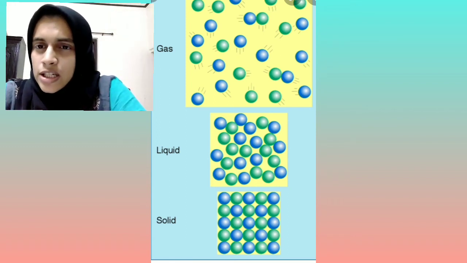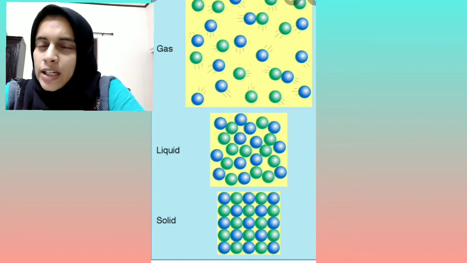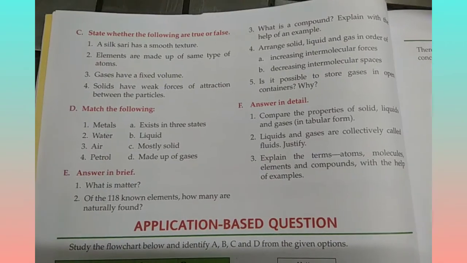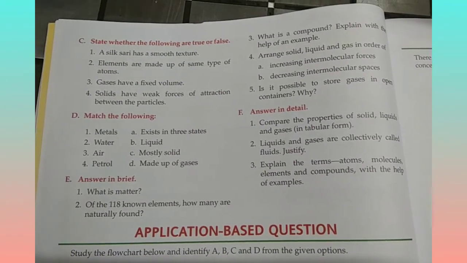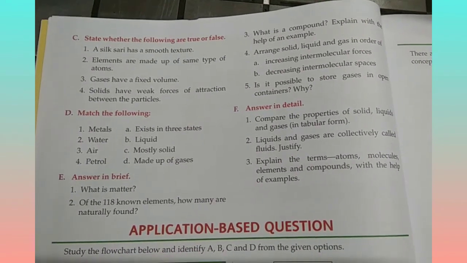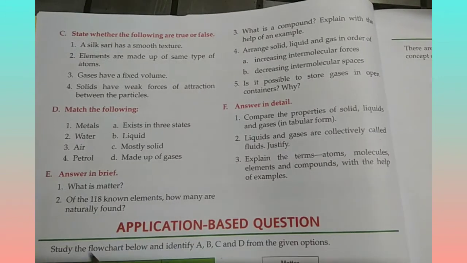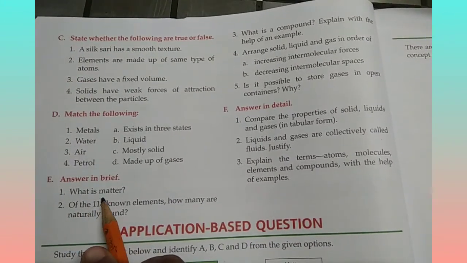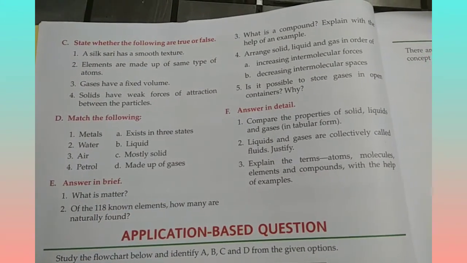Did you understand, children, what I have explained in this class? Now we can write question number E. All of you take your notebook and write question number E. What is matter?